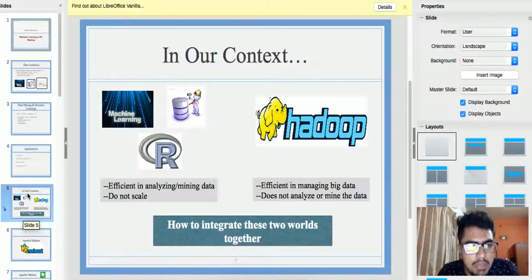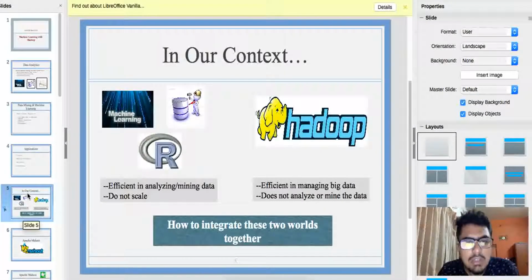So the problem that we face in the real world is this. There are various programming languages like R and Python which are very good at analyzing data, but they are only good at analyzing small amounts of data. Whenever the data sets get very large, they are not efficient. But Hadoop is a framework, given on the right side of the slide, which was designed to handle or manage large amounts of data.